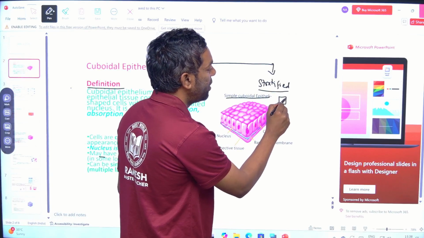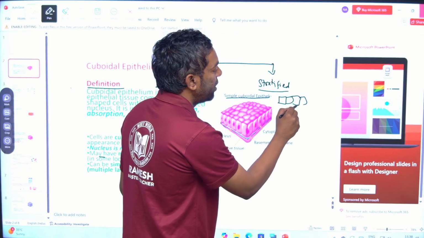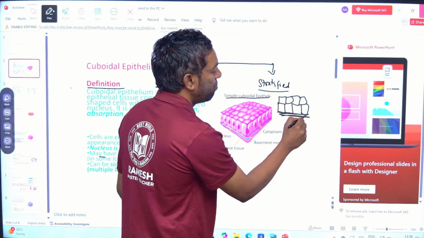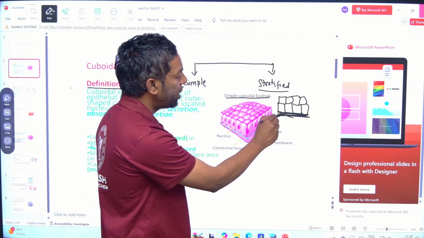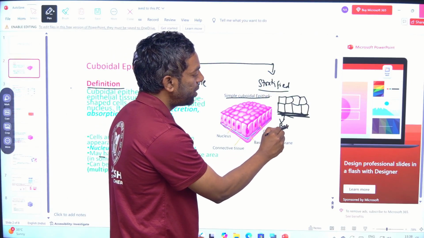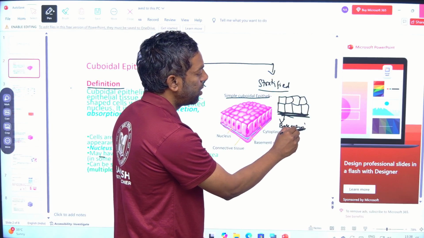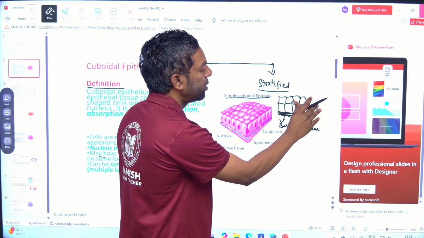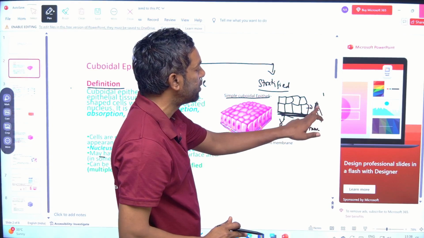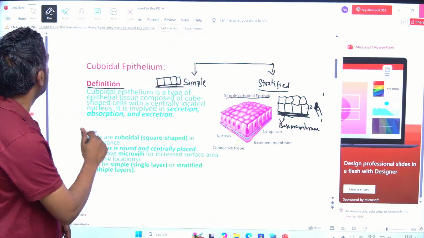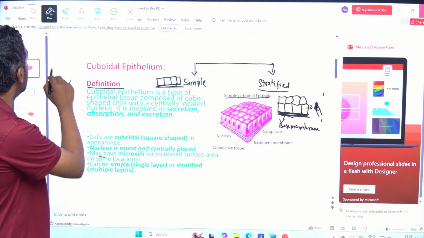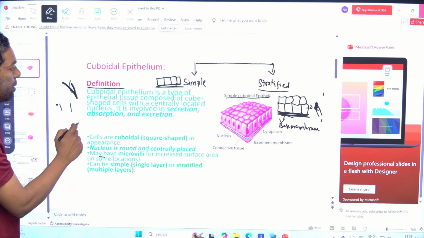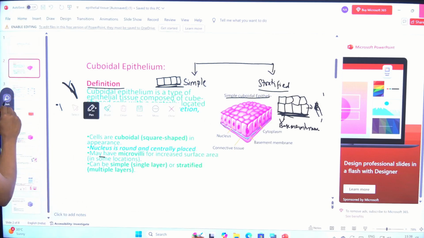Multi-layer means these cubes are in a certain number of rows, more than one layer. This is the basement membrane. This is the cuboidal cells. Sorry guys, yes, we are going to discuss cuboidal cells.